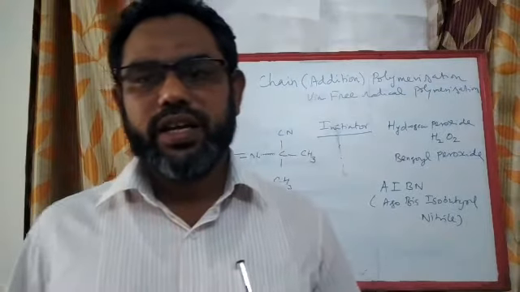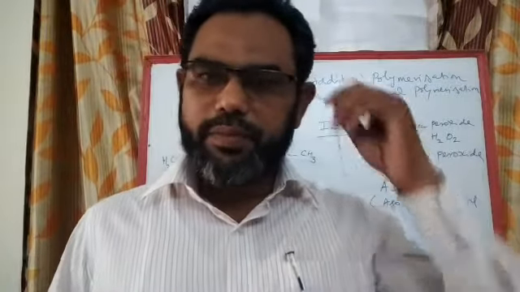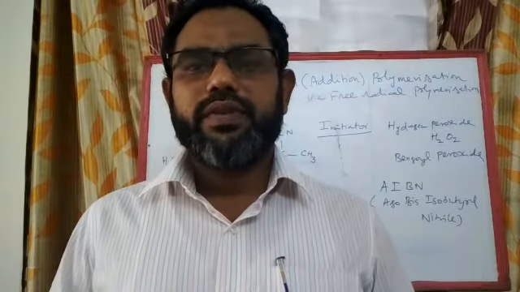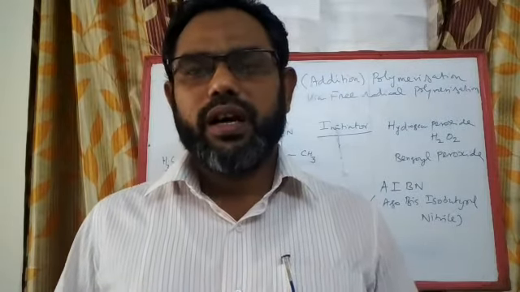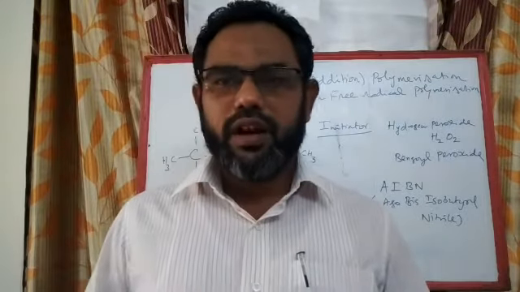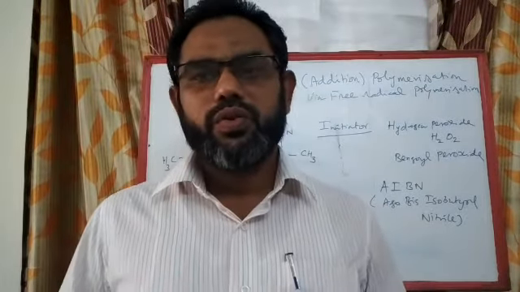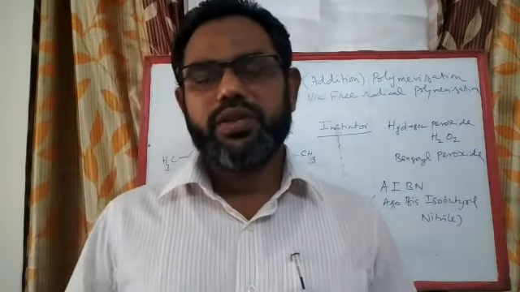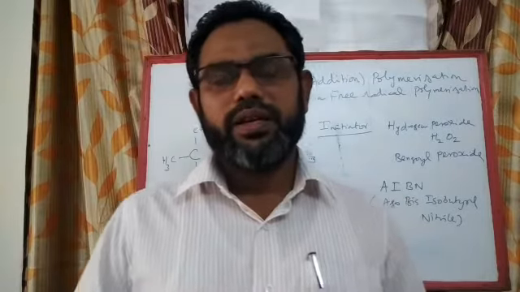That is with the help of radiation, by passing radiation through the initiator. Different radiations can be used: ultraviolet radiation, X-rays, even gamma radiations can be used to decompose this kind of initiator to produce free radicals.